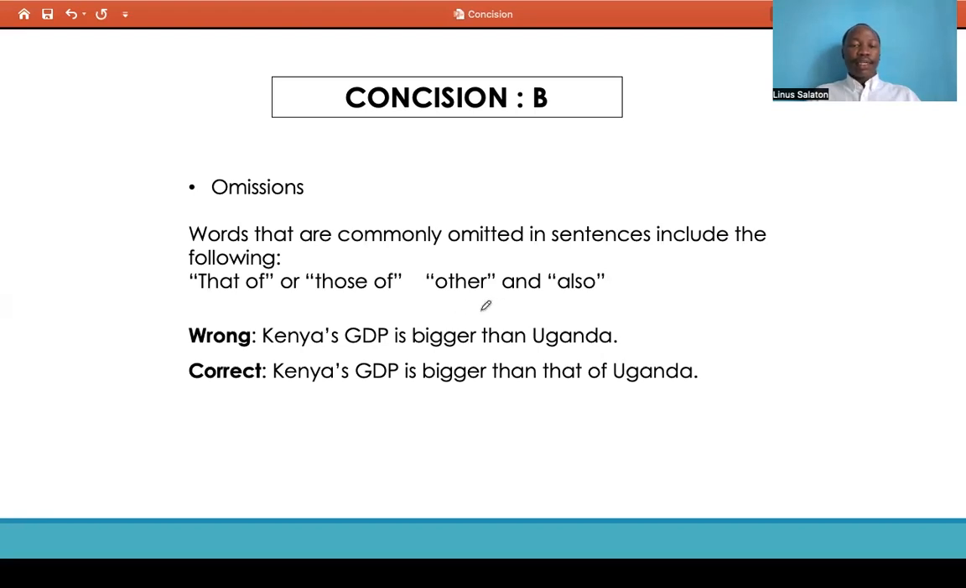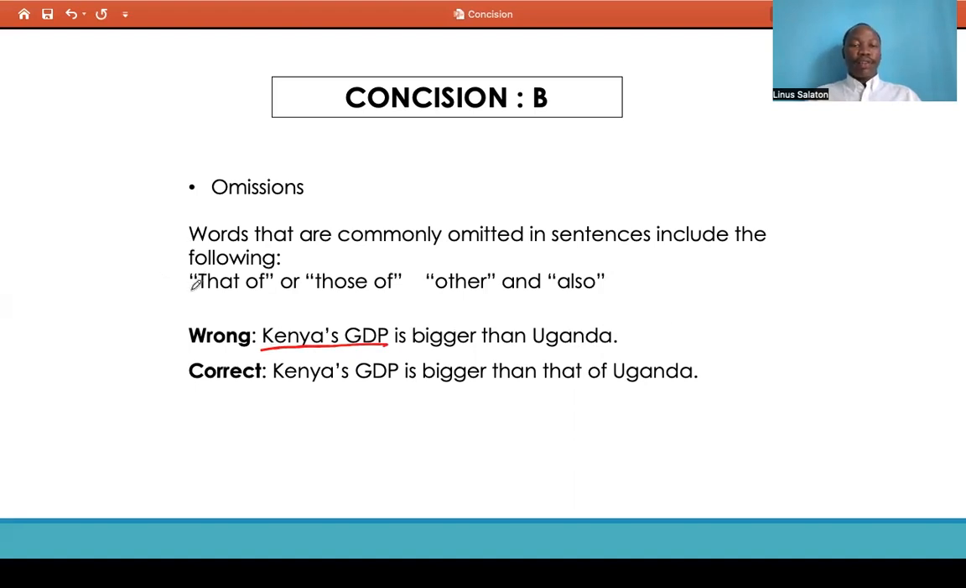Kenya's GDP is bigger than Uganda. Kenya's GDP is bigger than Uganda, all right? But you could have Kenya's GDP is bigger than that of Uganda. So in the first statement, in our heads, we know that what the author is trying to communicate is Kenya's GDP is bigger than Uganda's GDP. But the way that this statement is constructed, it is clearly comparing Kenya's GDP to Uganda the country, not Uganda's GDP, right? So the correct way of constructing this statement will be Kenya's GDP is bigger than that of Uganda, meaning Kenya's GDP is bigger than Uganda's GDP, all right?